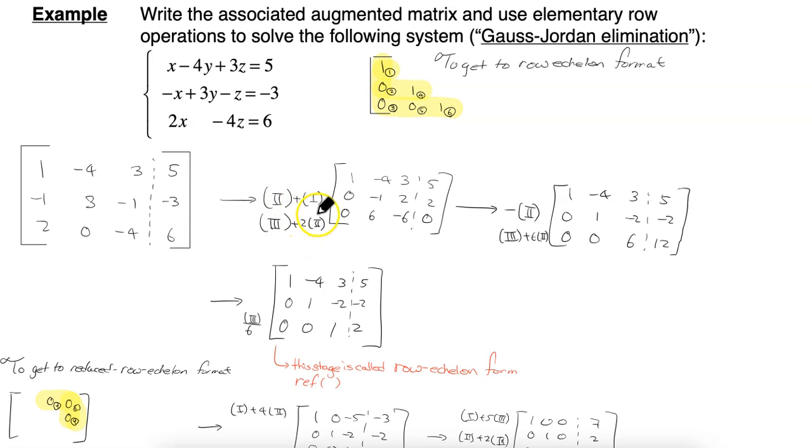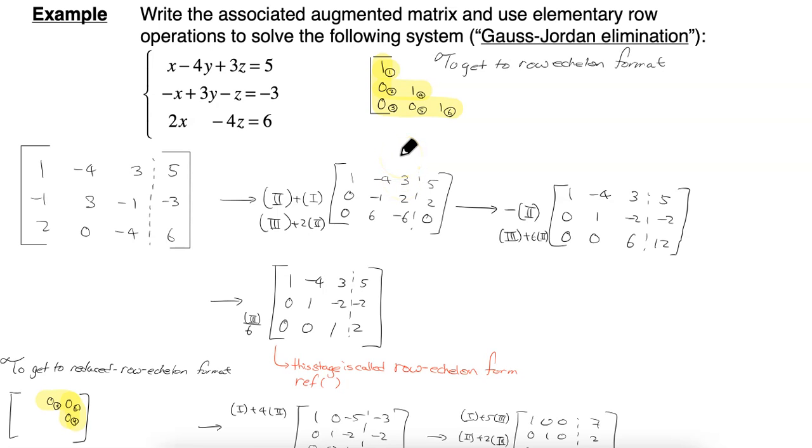To row 3, we added 2 times row 2. So we added 2 times this row 2. It refers to the previous augmented matrix. So why are we starting with these two steps? We can see that we got zeros here and there, and again the goal is to have zeros everywhere under the diagonal, ones across the diagonal, and zeros above the diagonal.